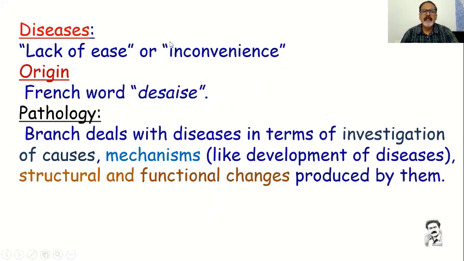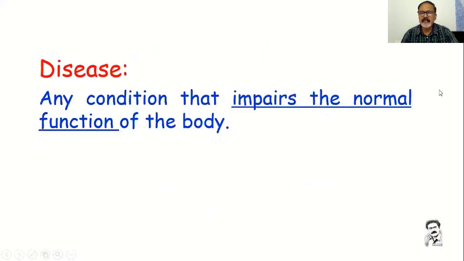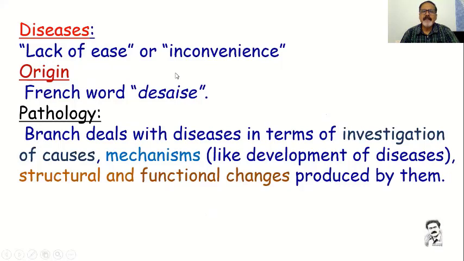So disease is lack of ease or inconvenience. Every human being, animal, everybody will get disease. It is a lack of ease or inconvenience. This is also a French word, from disease, as I just told you. Pathology is a branch that deals with disease in terms of investigation of the cause, mechanisms, and development of the disease, and the structural and functional changes produced by them. This is called pathology.